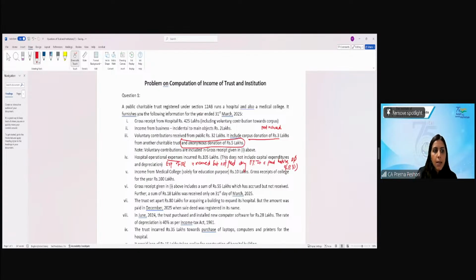But whether this is exempt, this is not exempt. Think about it. It is solely for educational purpose, so it's excluded, I think. Yes. But what are the exemption?